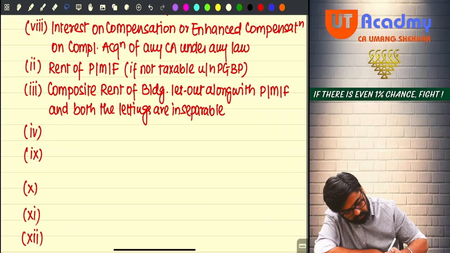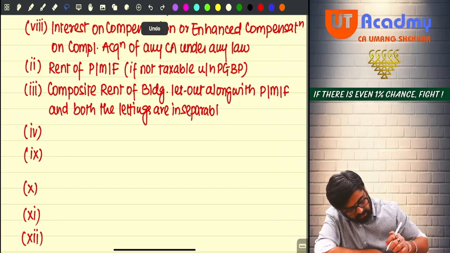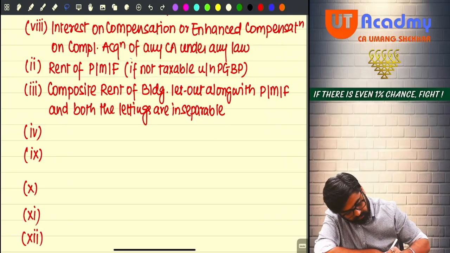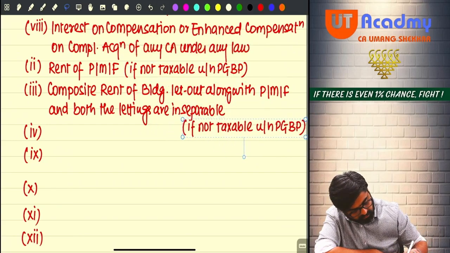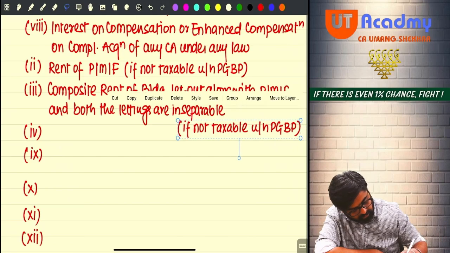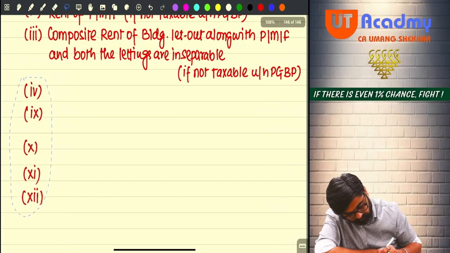Then what you will do? You will charge that composite rent also under this head, but charge it only if it is not taxable under the head PGBP. Only if it is not taxable under the head PGBP. Yes or no?